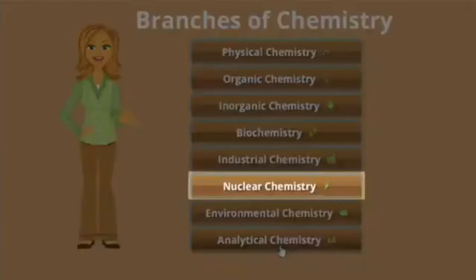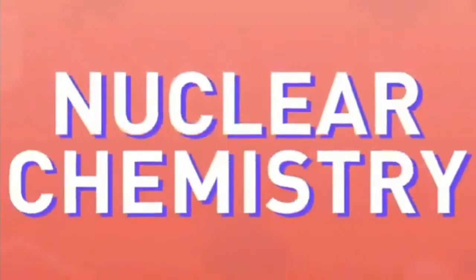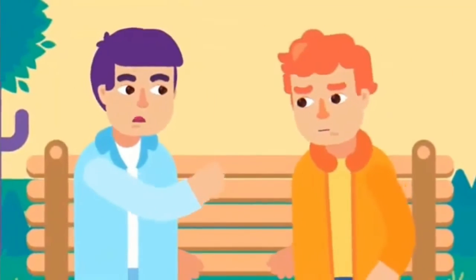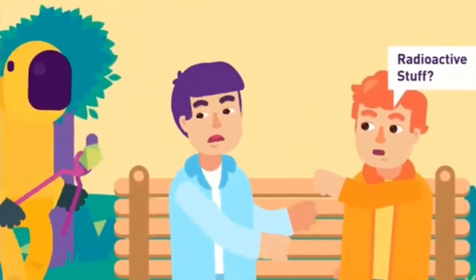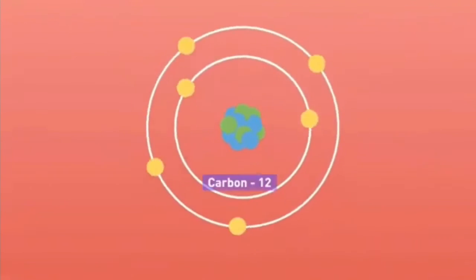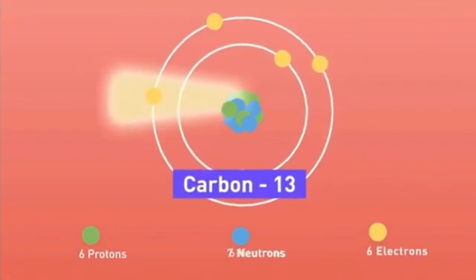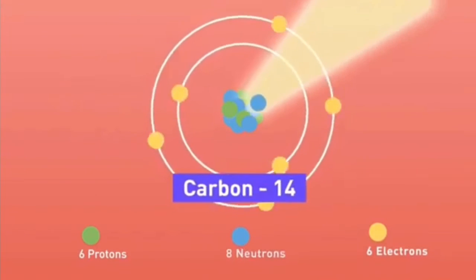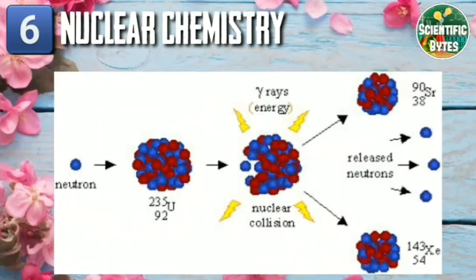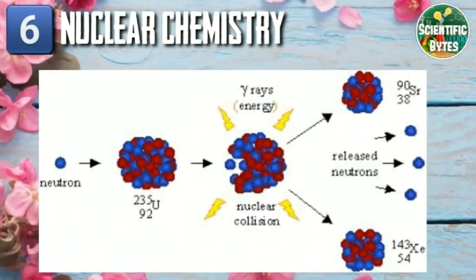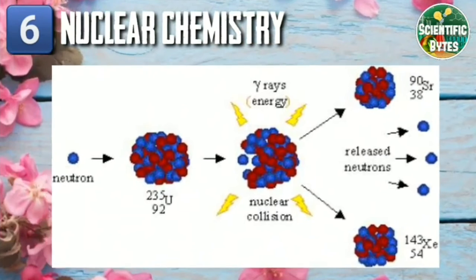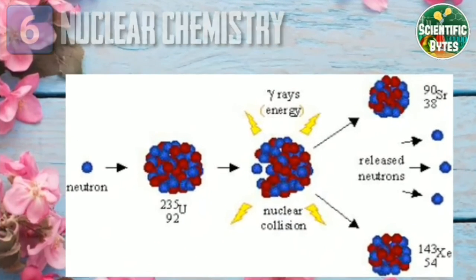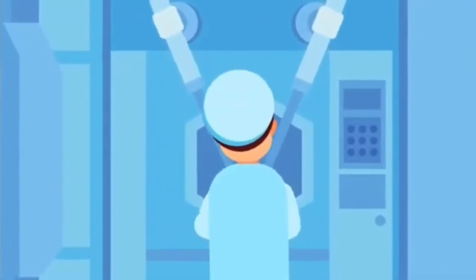Next branch of chemistry is nuclear chemistry that deals with the changes that occur in atomic nuclei. How can changes occur in atomic nuclei? It is because of the effect of radioactive radiations or neutrons on this compound or element. You can see an example of nuclear chemistry on your screens. The neutron is going to convert the bigger atom uranium into radiations plus some smaller atoms,